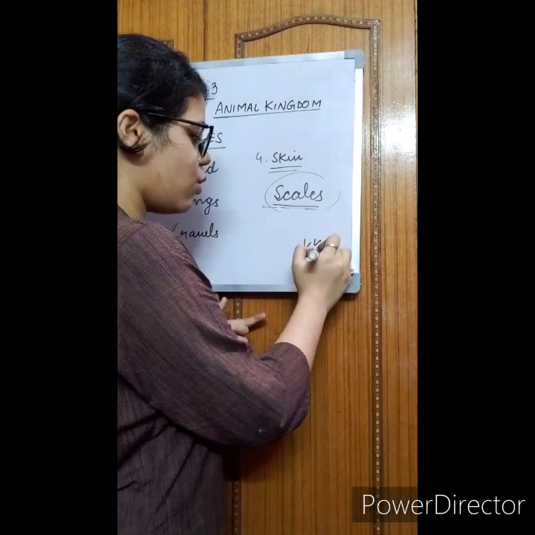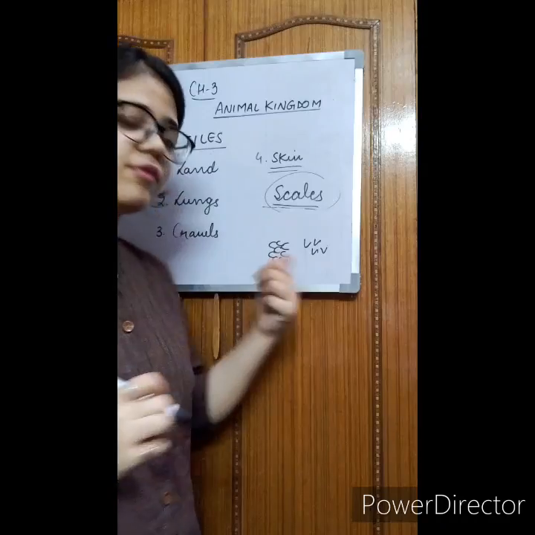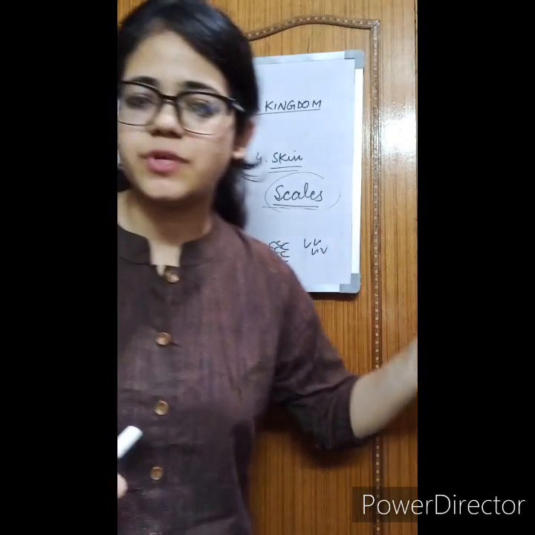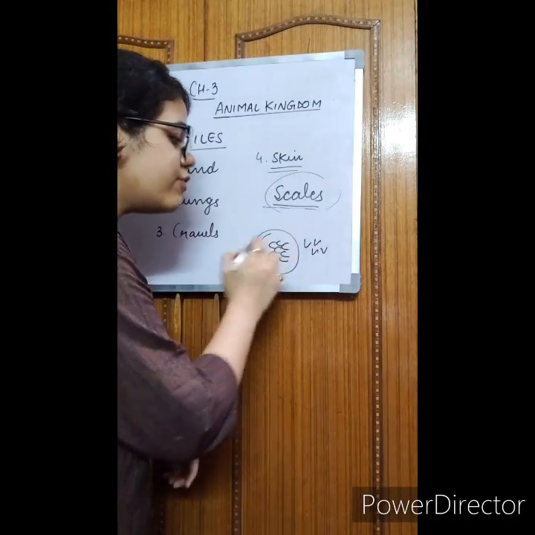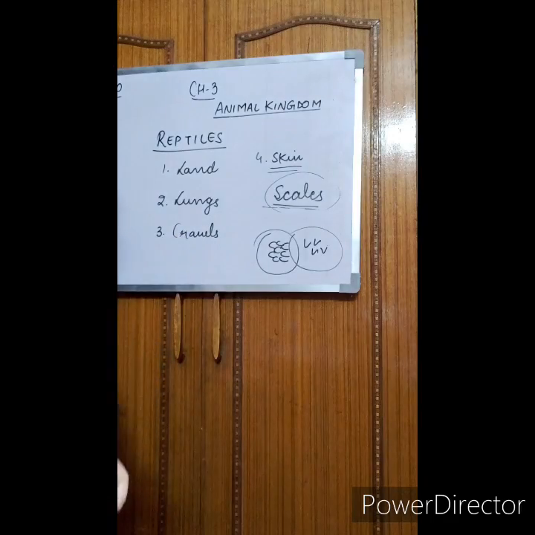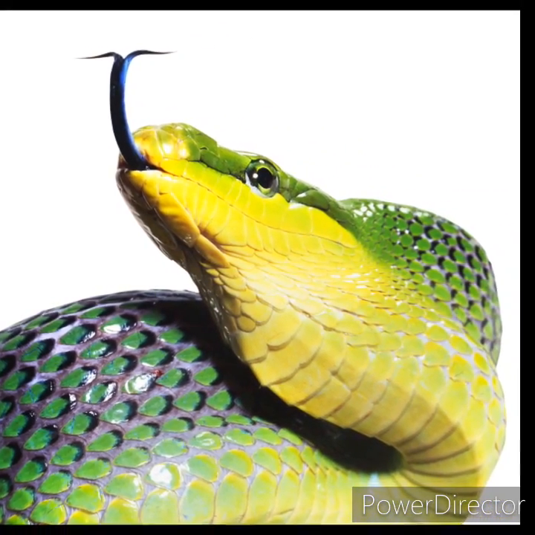The shape of the scales helps people recognize which species of snake it is, like king cobra, black mamba, anaconda and rattlesnake. So scales are very beneficial for reptiles. See students, these are the scales on the snake's body.